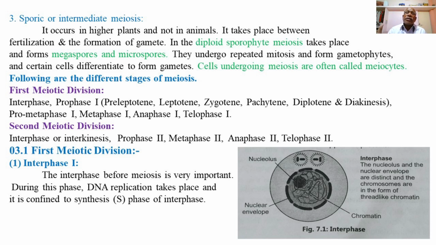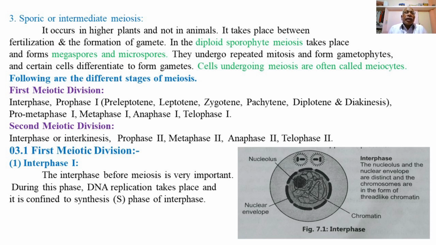The cells undergoing meiosis are called meiocytes. So these are the three types of meiosis found among the different organisms.